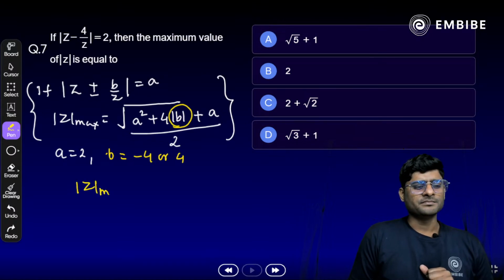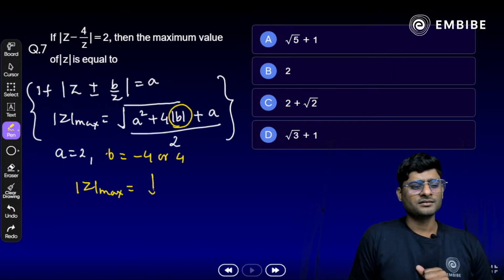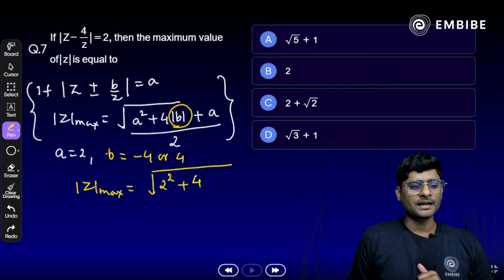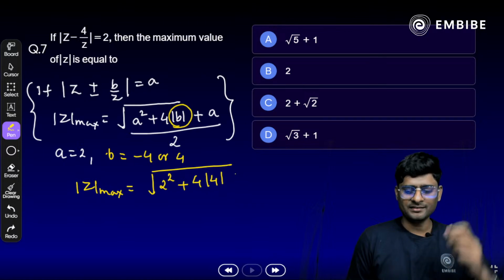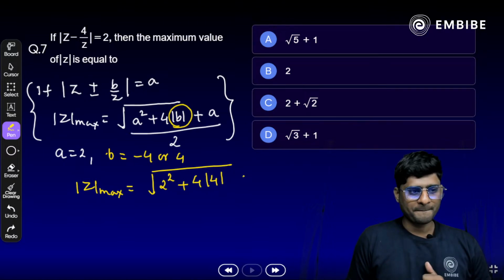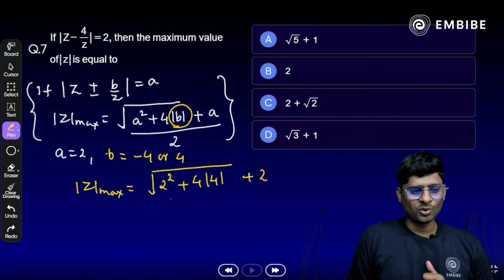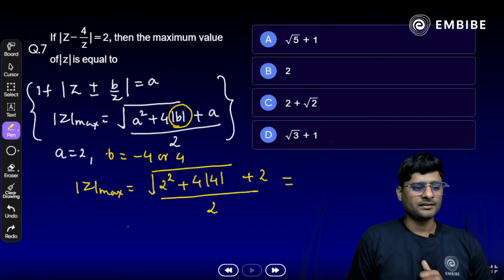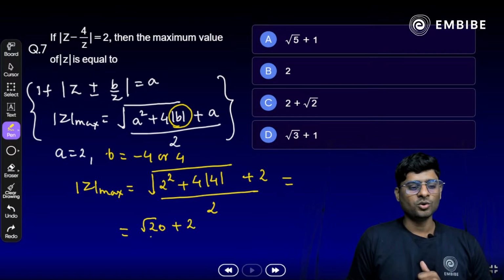Z maximum is equal to square root of a square, where a is 2: 2 square plus 4 times mod of 4, plus 2, whole divided by 2. What do we get here? Square root of 20 plus 2, whole divided by 2.